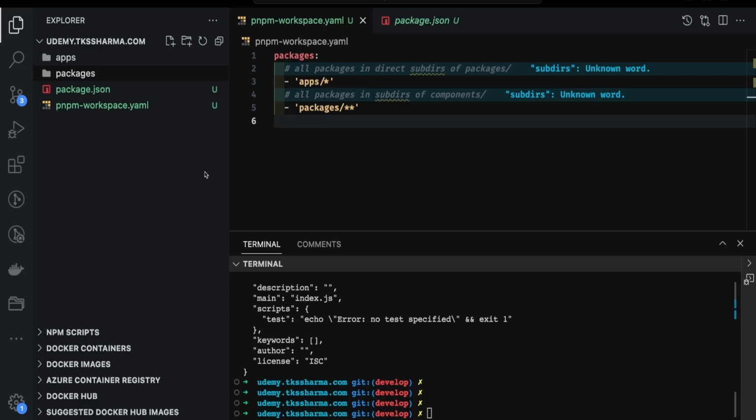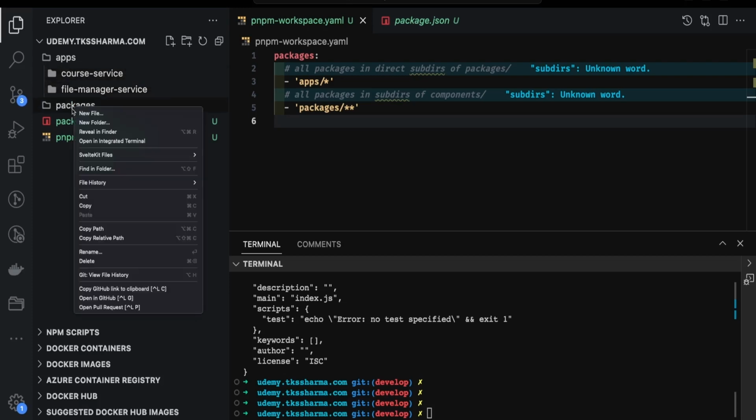All the common dependencies you can move to the root of the project, and then you can start creating the services, like let's say the core service, right? Then let's say an upload service or file service. This can be a standalone independent service talking to Postgres and managing the data.